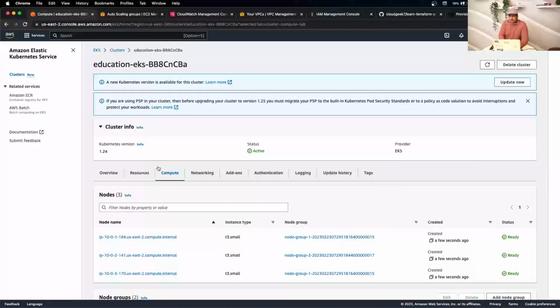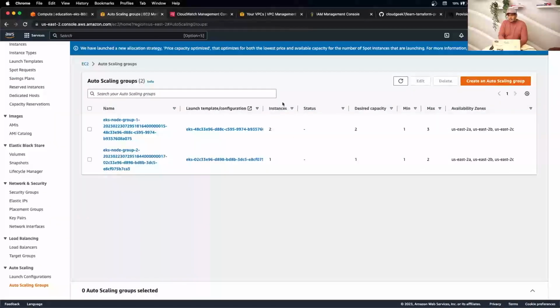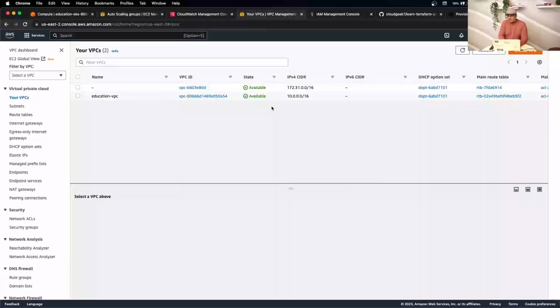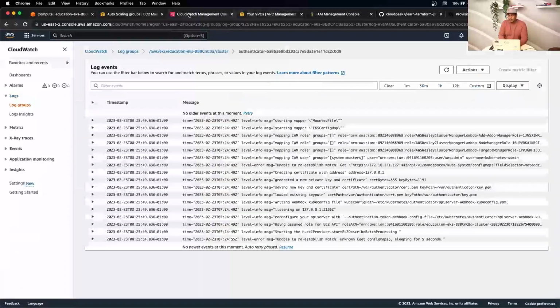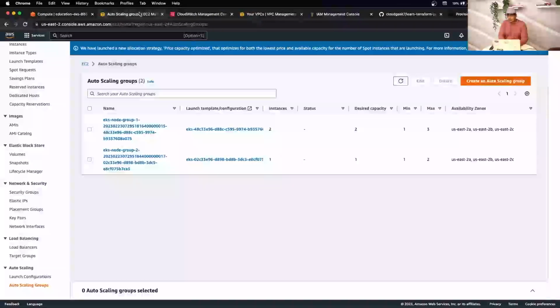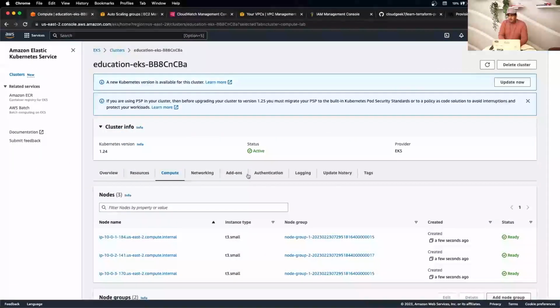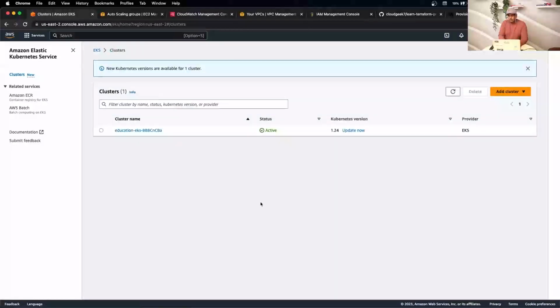So using Terraform to create a production-based Kubernetes cluster on AWS with all these components, node groups, auto scaling, IAM, security policies, your landing zone. And you can also adjust all these variables, like your desired capacity, and some of the components how you would like to host, by editing your Terraform variable files. But this is pretty neat. Your cluster is up and running. It took a little while, but I think it did the job.